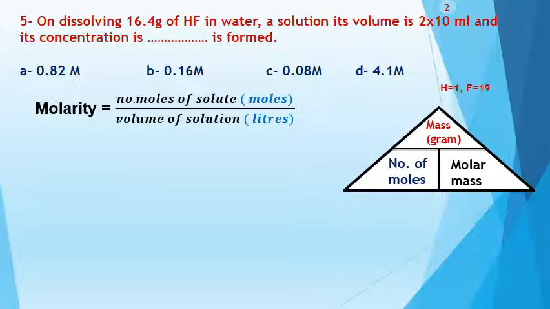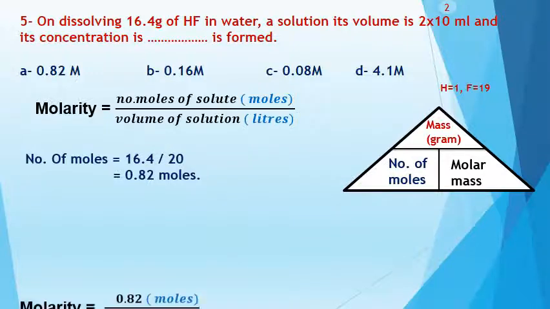The molar mass is 19 plus 1 equal 20. So the number of moles equals 16.4 divided by 20. What's about 20? 20 is the molar mass of hydrogen fluoride, 1 plus 19. Okay, so the result will be 0.82 moles. This is the number of moles of solute. Now I can calculate the molarity, easy.